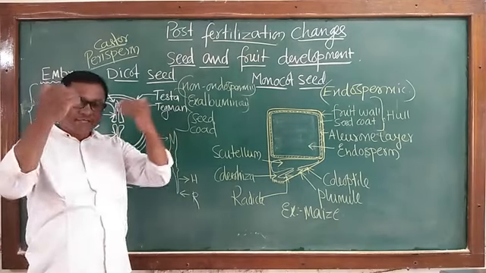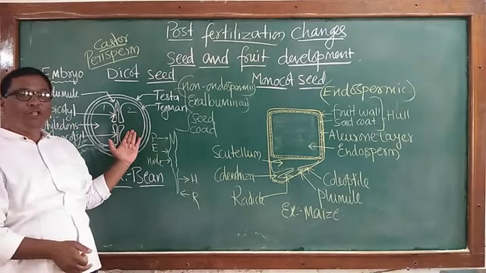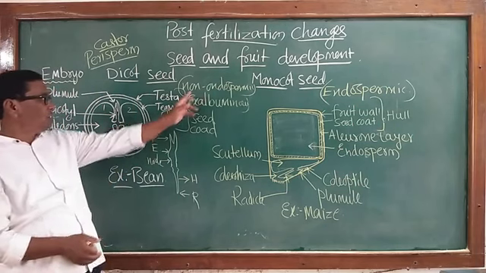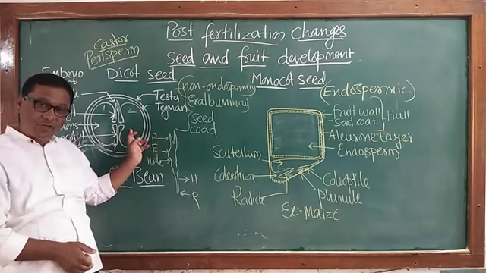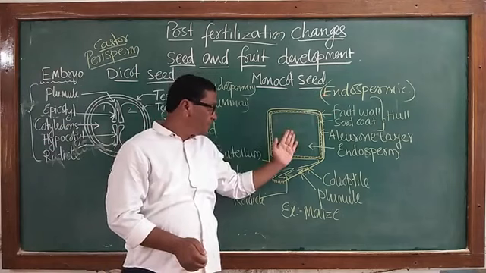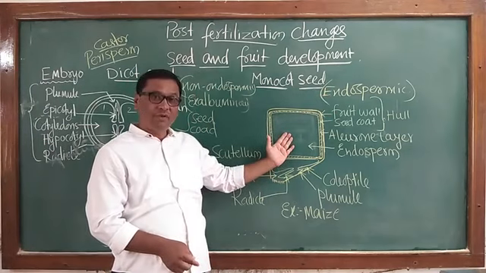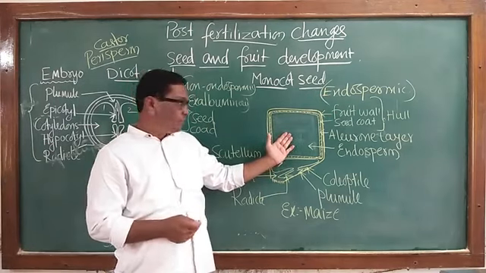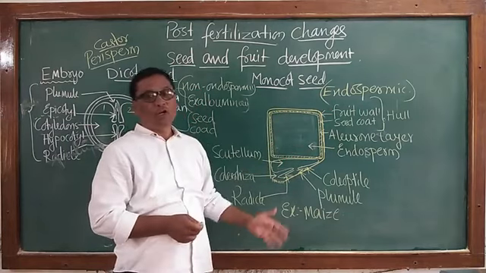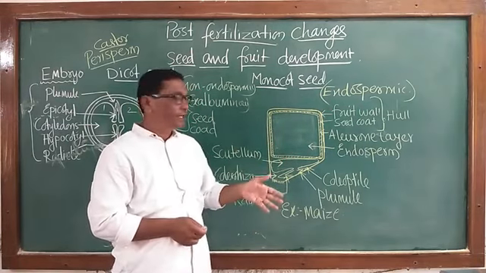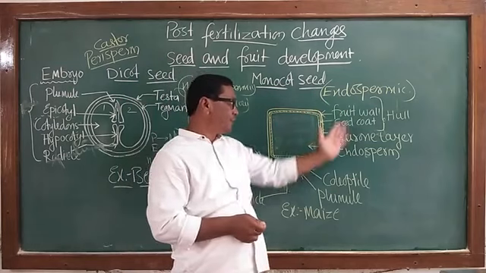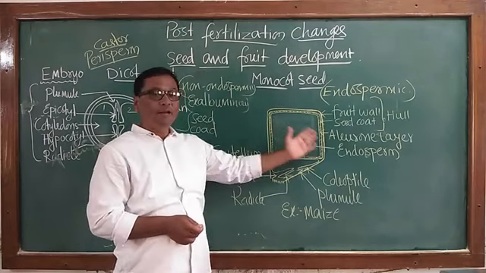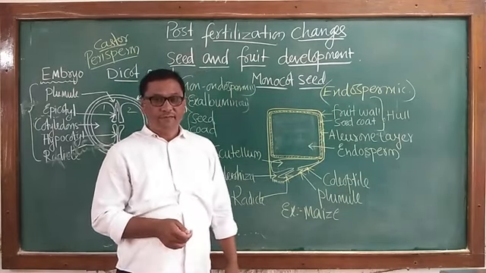When endosperm is completely consumed during the course of development of the embryo, non-endospermic seeds are produced. When endosperm remains more or less in the developed, totally matured seed, then such seeds are called endospermic seeds. They can be called albuminous seeds.